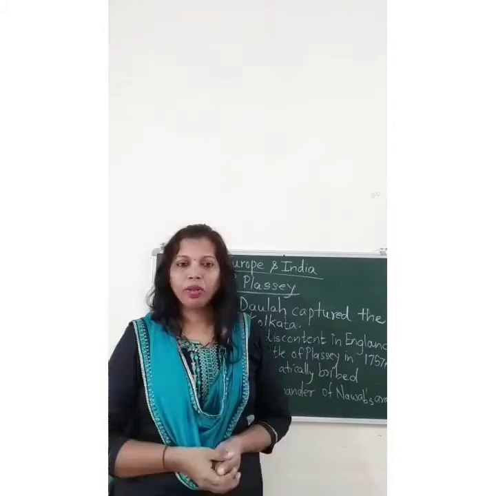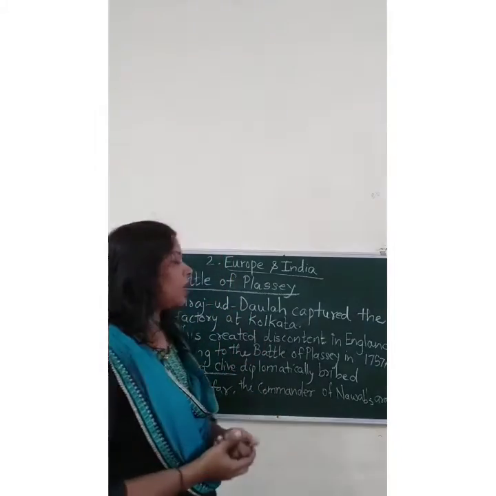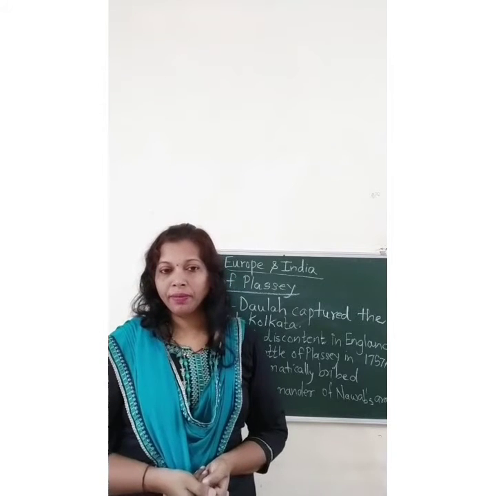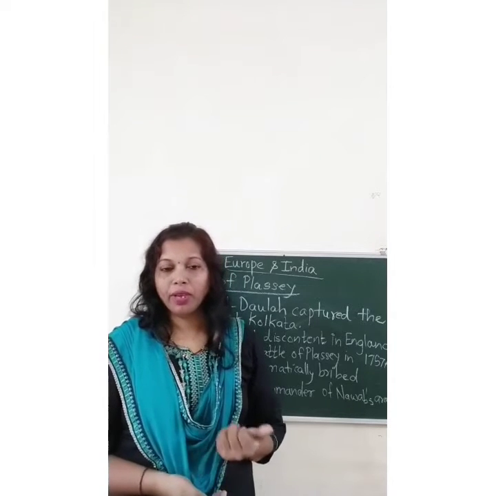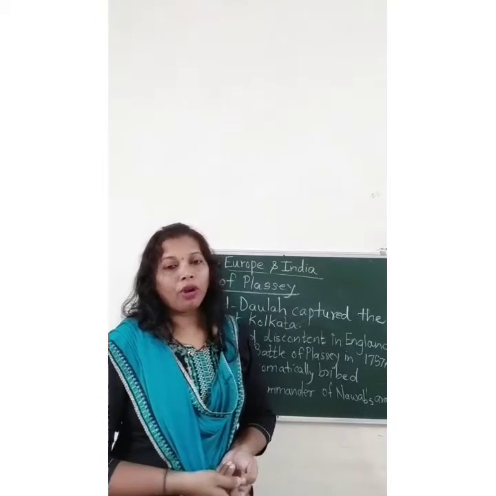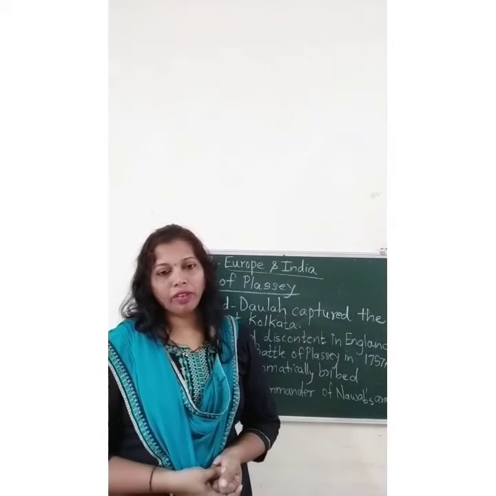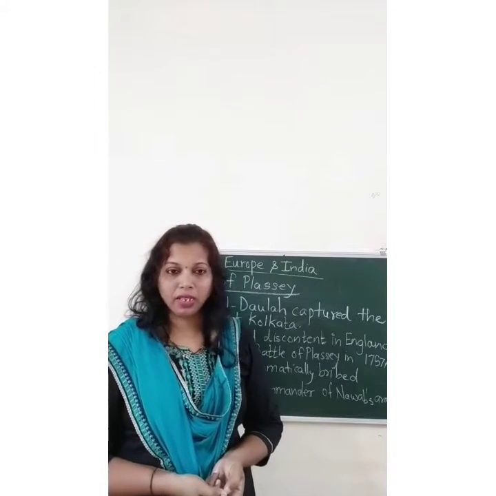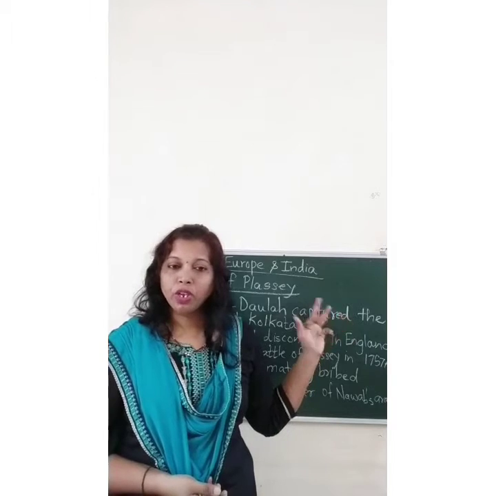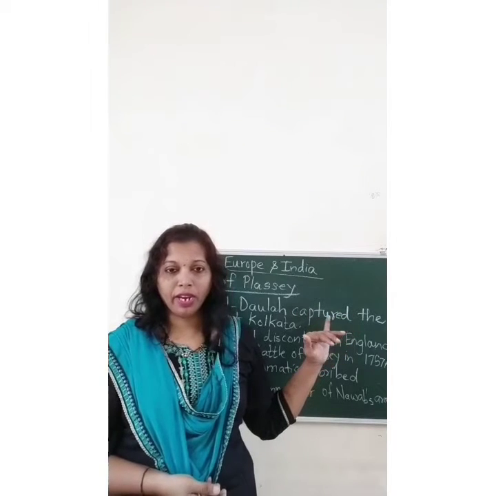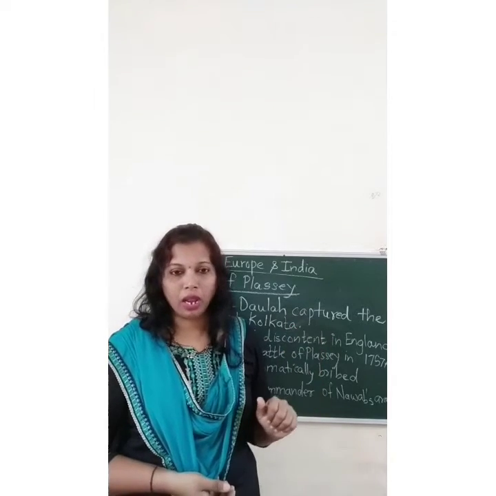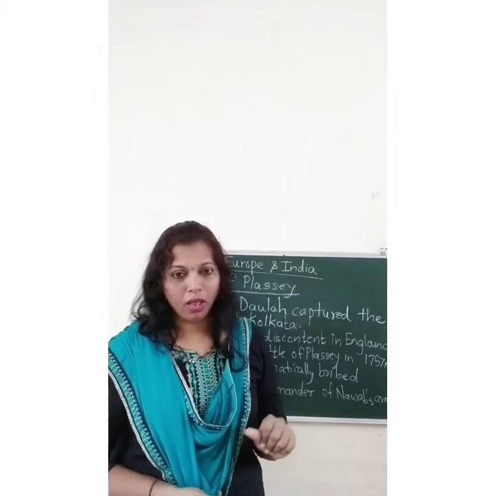The next topic is the Battle of Plassey. Here we will learn how England tried to fortify their factories as well as how they tried to capture the Nawab of Bengal's empire. In the first point we learned how England defeated France. Now, at an earlier stage, the officers working under the East India Company fortified their factories in Kolkata without taking permission from Siraj-ud-Dowla, the Nawab of Bengal.